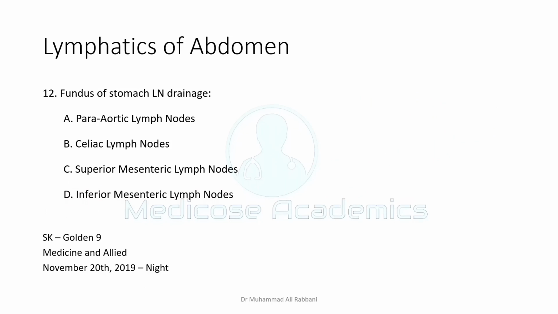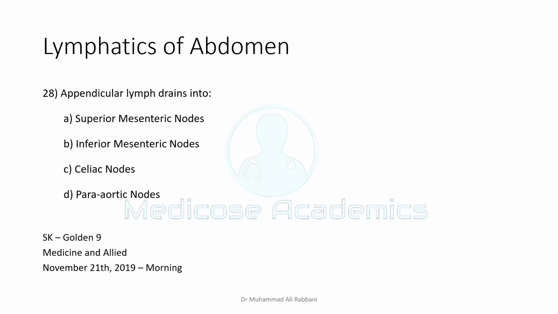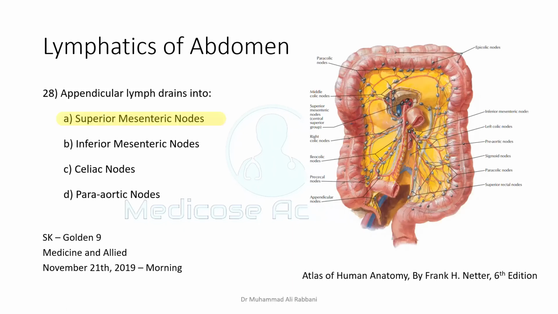The fundus of the stomach drains again into the same story, celiac nodes. But you should know that they first go to the splenic nodes. It was not asked, so go ahead with celiac. Appendicular lymph nodes: again remember the foregut, midgut, hindgut formula. It was midgut in origin, so superior mesenteric nodes, along with the blood supply of the superior mesenteric artery.